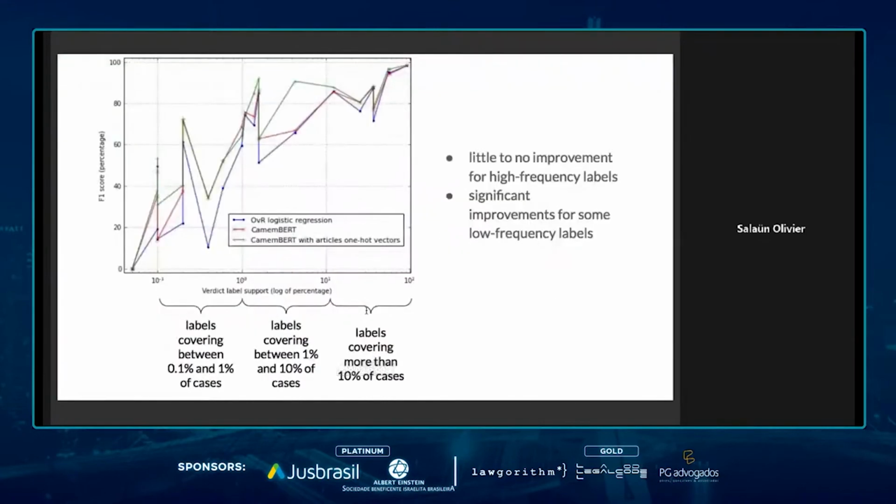If we look at the performance label per label, we notice that we have little to no improvement for the labels with high frequencies. This suggests that articles have an insignificant effect for labels that already have a high support. And also we notice that the improvements are only significant for a handful of low-frequency labels.